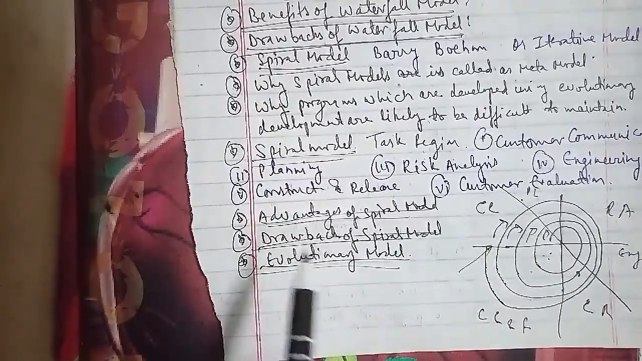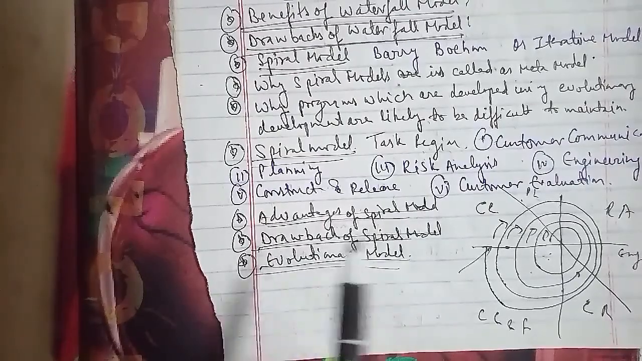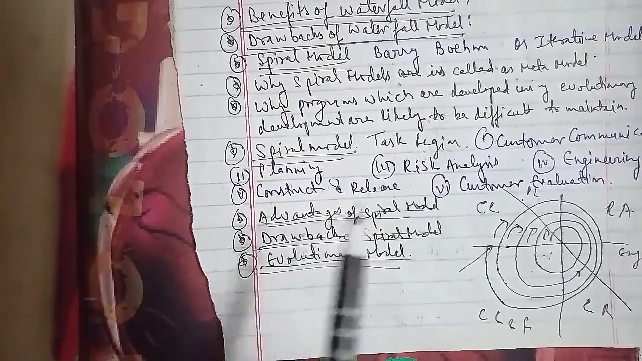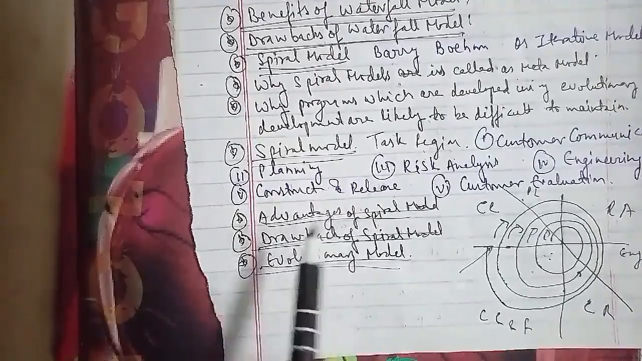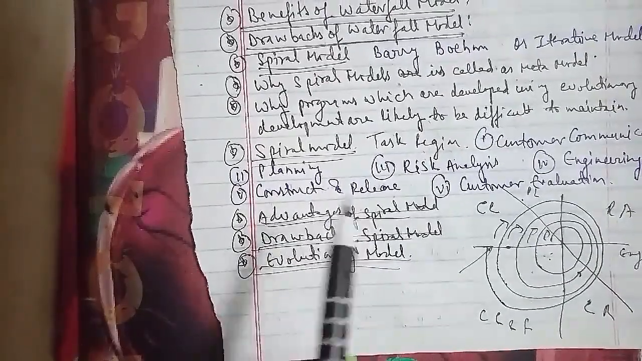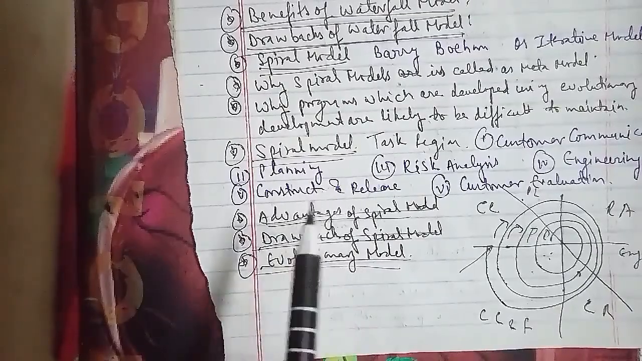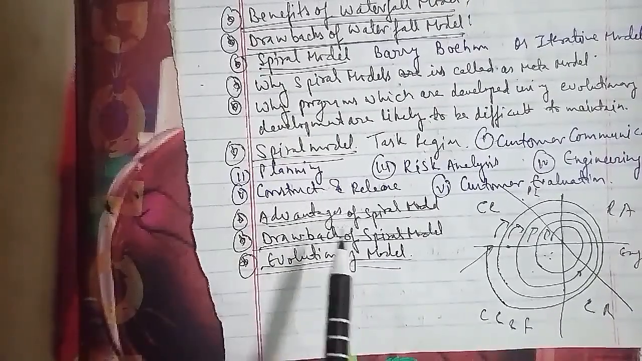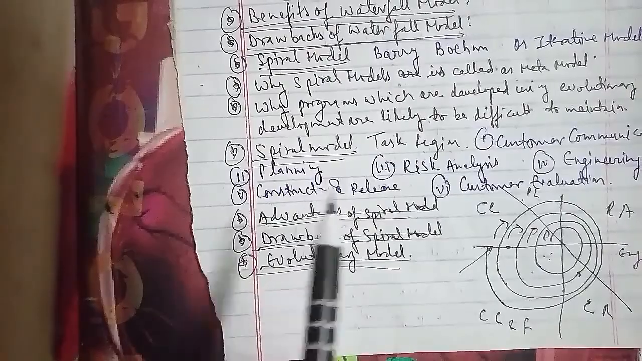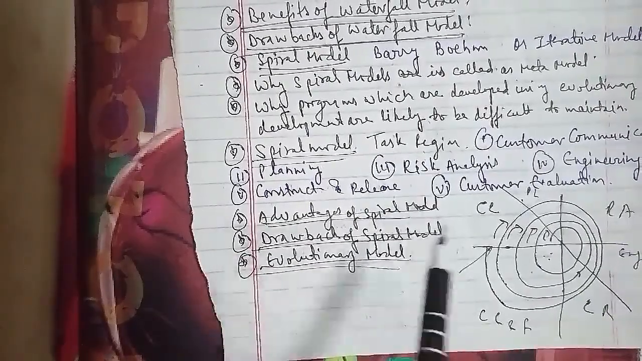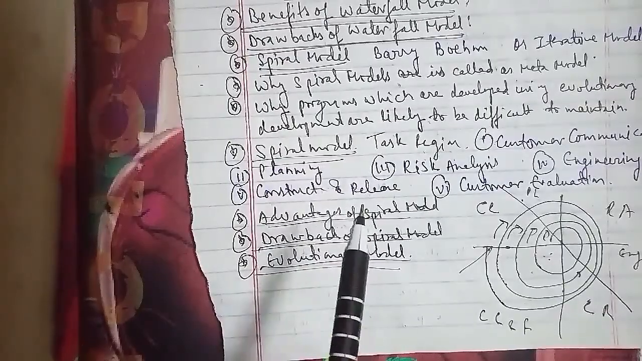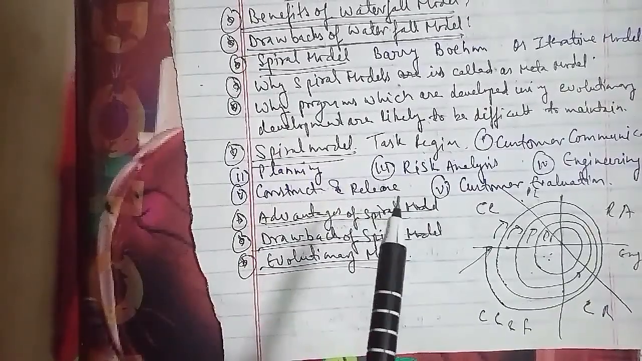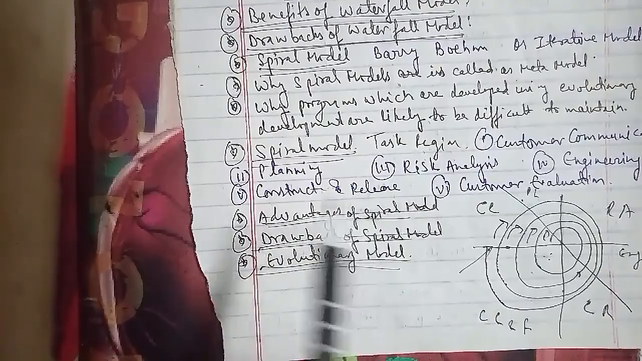Now we'll go ahead with the other question, which has been asked for 5 marks: discuss the prototype model. Before starting with this, we will discuss something related to it, which is why evolutionary models are considered by many to be the best approach to software development in a modern context. So we'll talk about that.